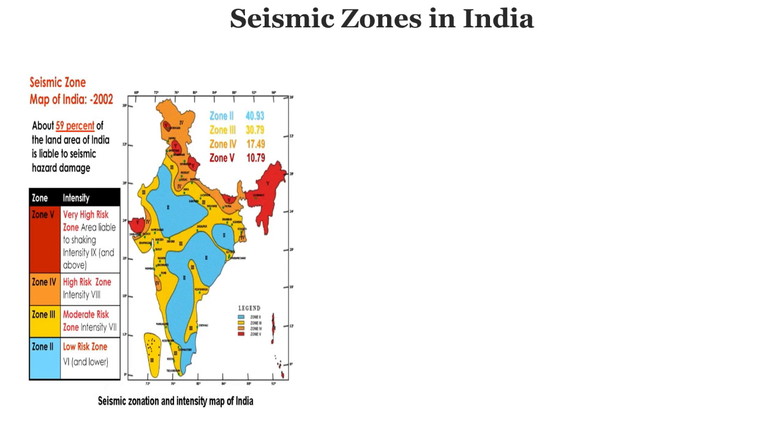First of all, we must know how intense the earthquake is and how it can affect the area.